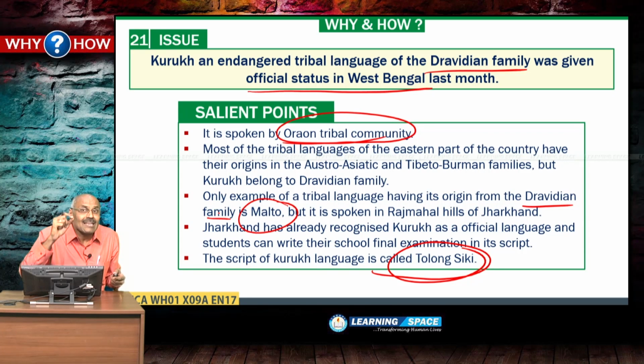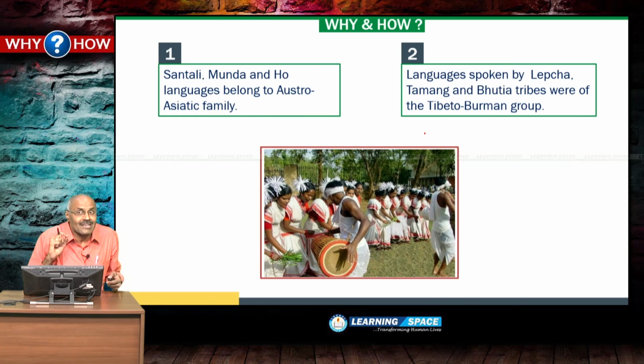This was recently given official status in West Bengal, and this is the tribal language of Dravidian family. Another language which has its origin from Dravidian family is Malto, which is spoken in Rajmahal hills of Jharkhand, and Kuruk language is predominantly spoken by Oraon tribal community, and enjoys official status already in Jharkhand, please don't forget.